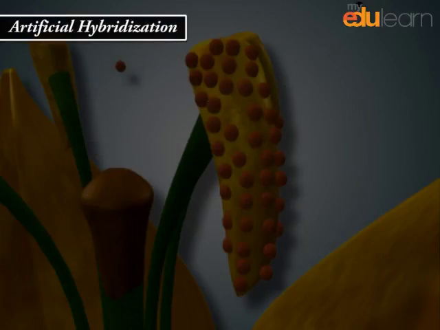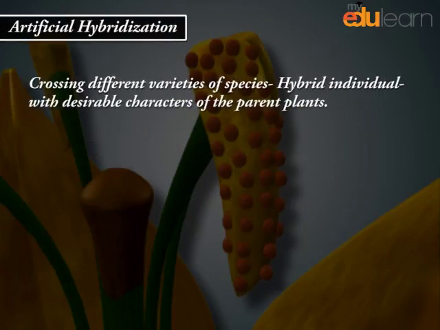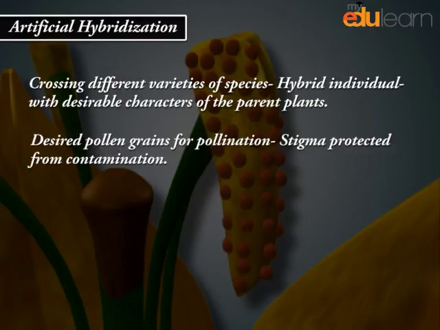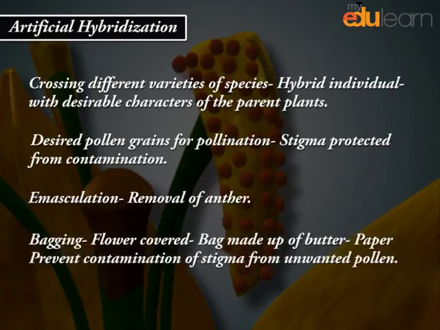Artificial hybridization. Crossing different varieties of species to get a hybrid individual with desirable characters of the parent plants. Desired pollen grains for pollination. Stigma protected from contamination. Emasculation: removal of anther. Bagging: flower covered with a bag made of butter paper to prevent contamination of stigma from unwanted pollen.